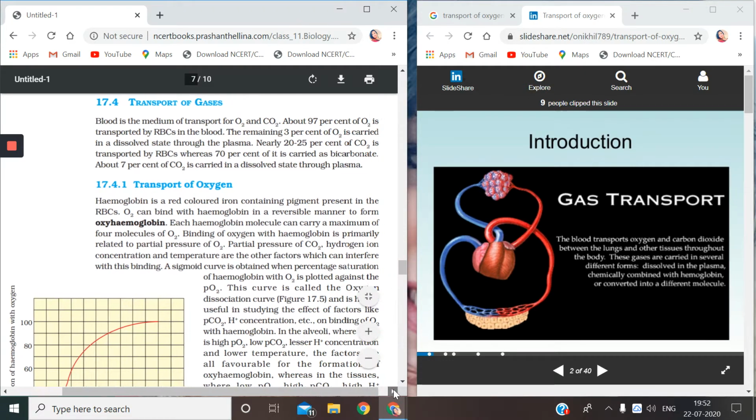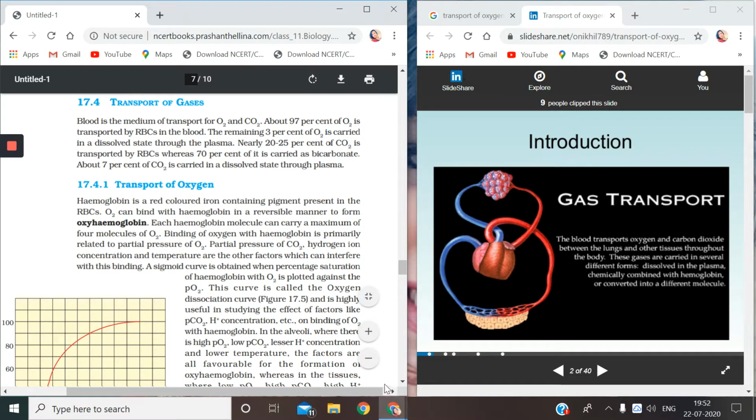As I always tell you, in NCERT I'll be reading out line by line and word to word of NCERT. So let's start with that.